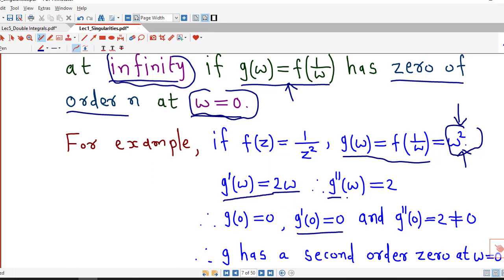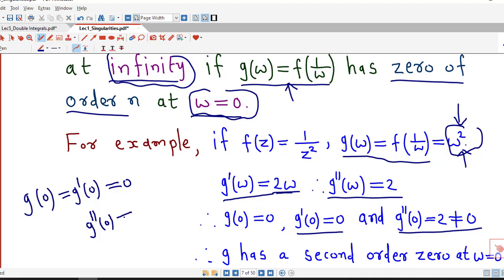So we check second derivative. Second derivative is derivative of 2w, which is 2, and it is non-zero for every w. Therefore, it is non-zero at w equal to 0 also. So, therefore, value of g and value of first derivative of g at w equal to 0 are 0, and second derivative at 0 is non-zero.